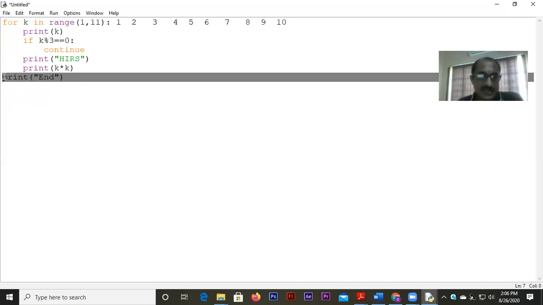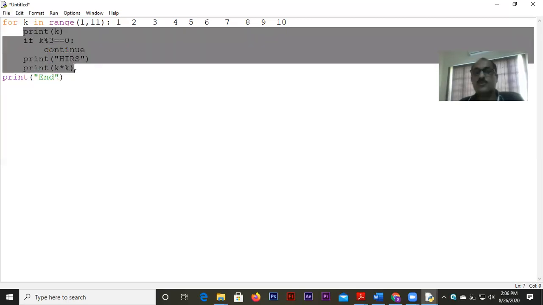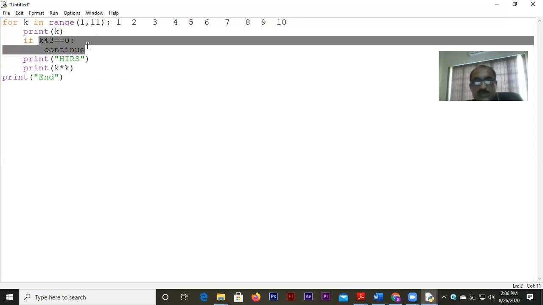And that is why it is not in the same line with the remaining statement. These many statements are only within the loop. So what is happening is all the numbers here, 1, 2, 3, 4, 5, 6, 7, 8, 9, 10, all the numbers will be printed. There is no doubt about it. But if the number is a multiple of 3, then the continue statement comes.